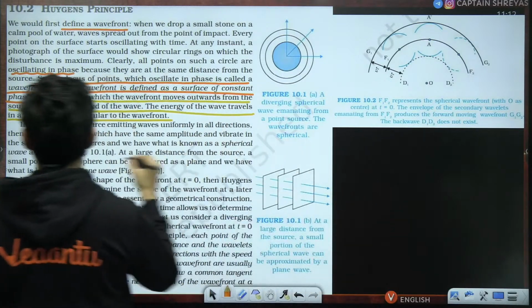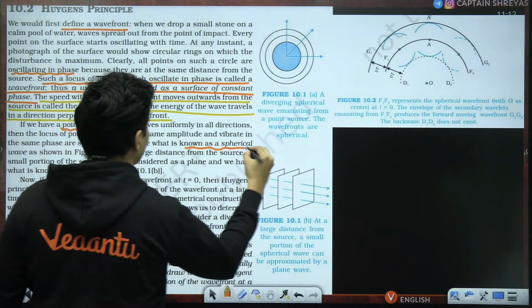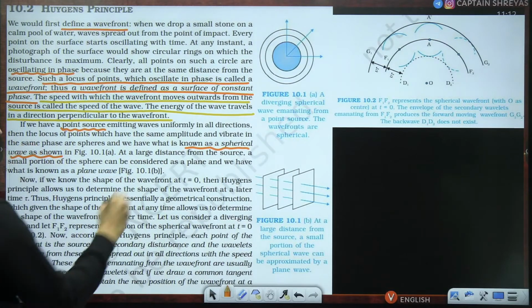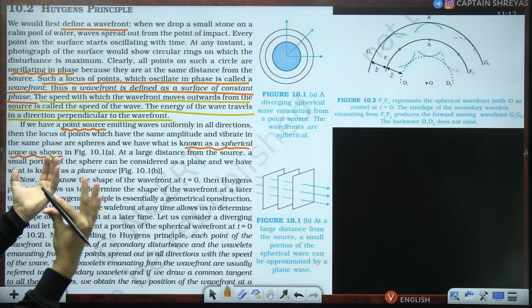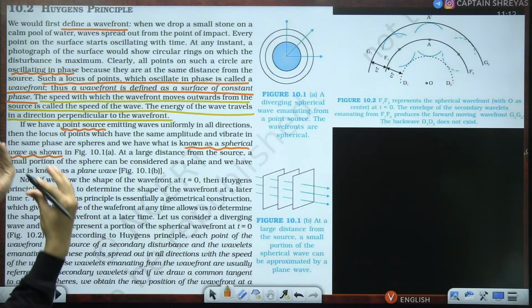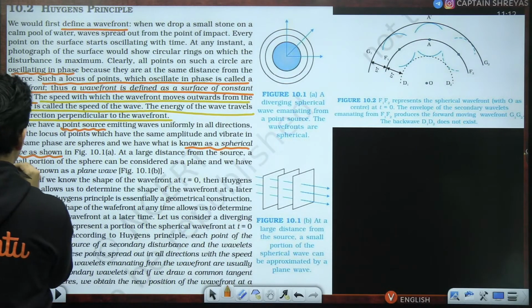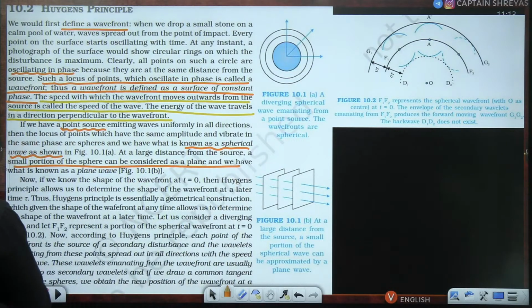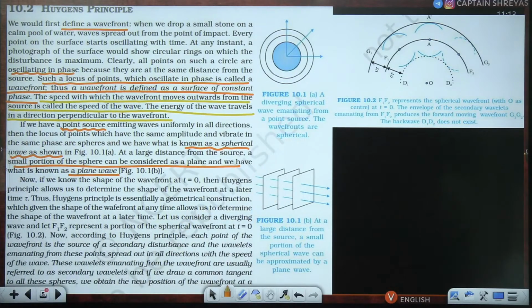Here they tell us that if you have a point source, then you have a spherical wave, because the locus of all the points which oscillate together will be in the form of a sphere. A small portion of that sphere can be considered as a plane wave, what we know as a plane wavefront.